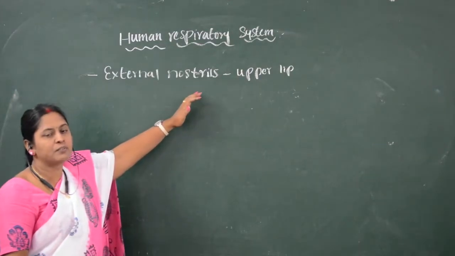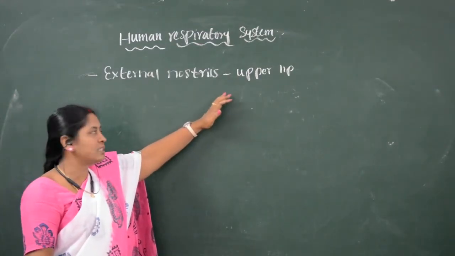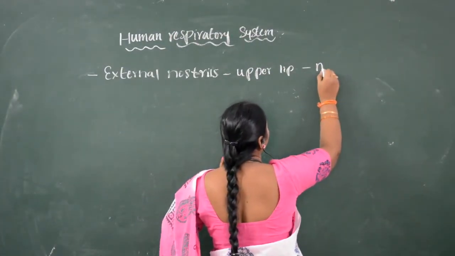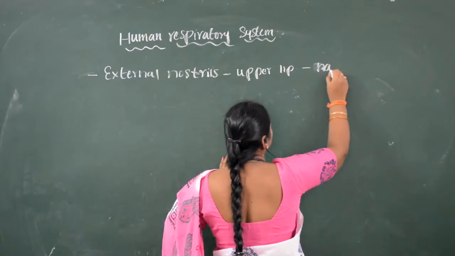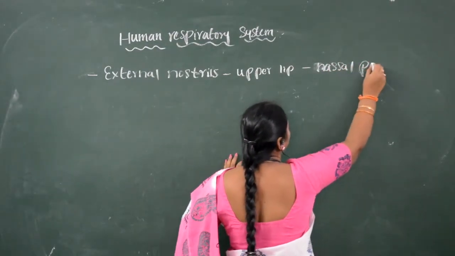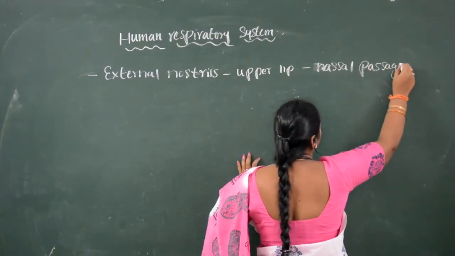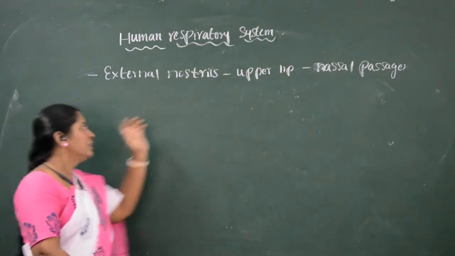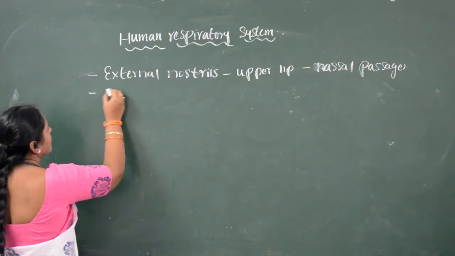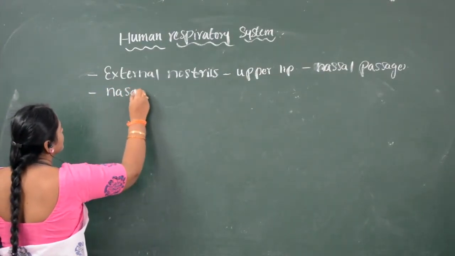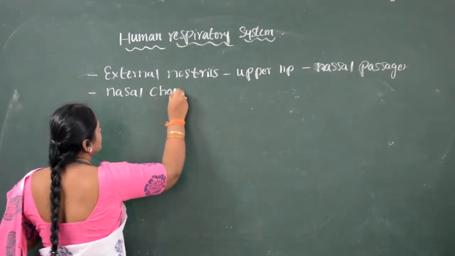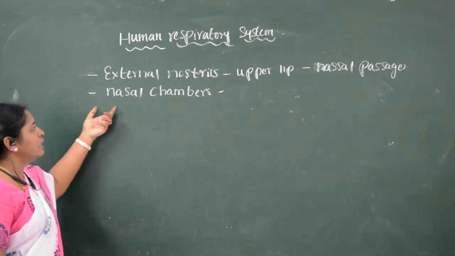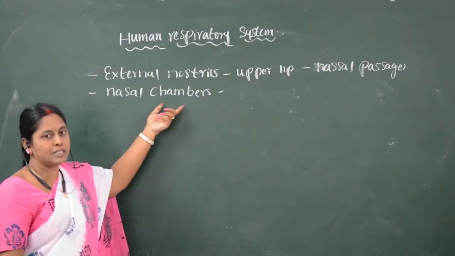These are the openings for the respiratory system, which lead to a passage, the nasal passages. So the external nostrils lead through the nasal passages. The next part is called nasal chambers. The second part is called nasal chambers. External nostrils lead to nasal chambers.